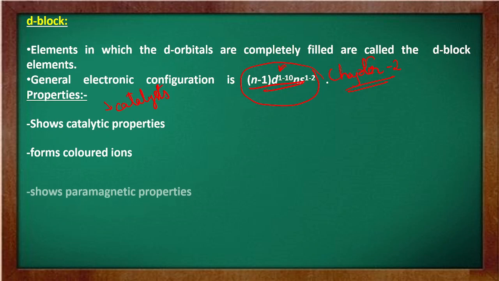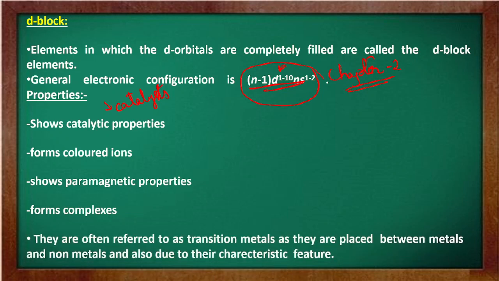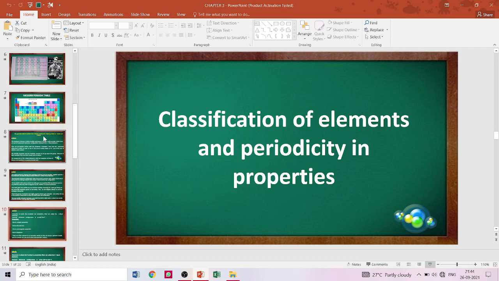They have a color. Next, they have paramagnetic properties. Another one, they can form huge compounds, complexes form कर सकते हैं. And they are often referred to as transition metals as they are placed between metals and non-metals. मतलब जो D block elements हैं, I'll show you which are the D block elements.